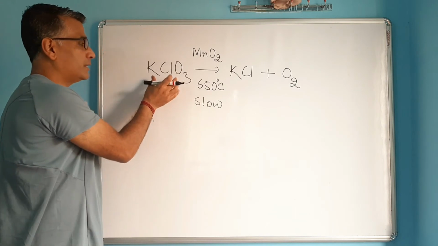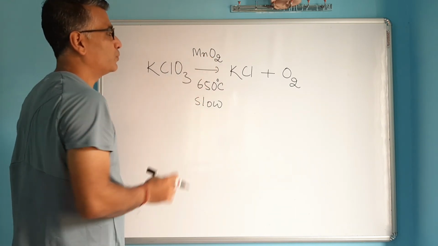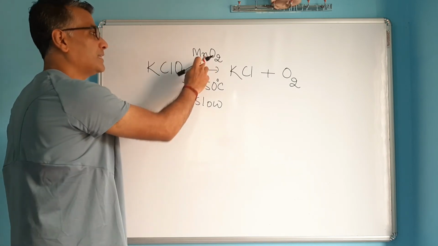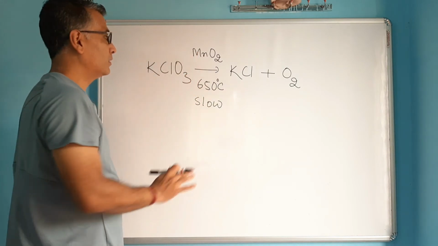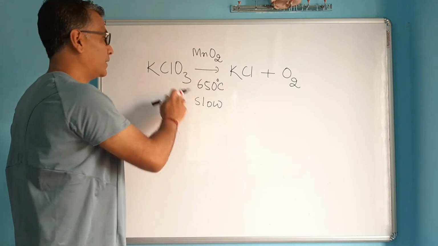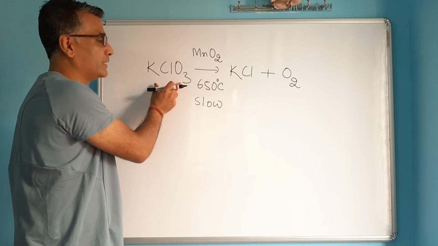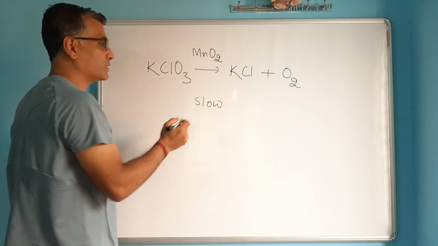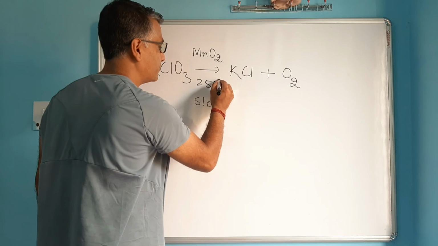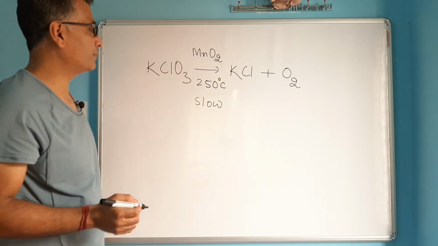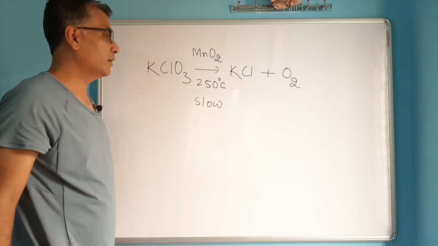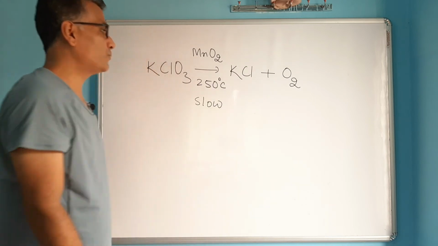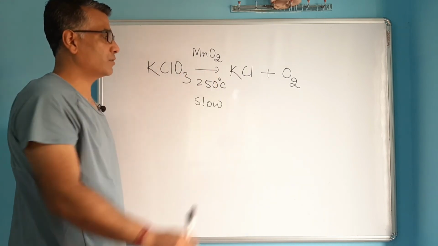What they do is take a lot of potassium chlorate and mix in a small proportion of manganese dioxide. This manganese dioxide itself will not break, it will not take part in the reaction. Nothing will happen to manganese dioxide on heating, but it makes the breaking of potassium chlorate easy. It makes it easy by lowering the required temperature from 650 to only 250 degrees Celsius. Now instead of breaking at 650 degrees Celsius, potassium chlorate will break quite easily at 250 degrees Celsius, forming potassium chloride and oxygen. So that way, by the use of manganese dioxide, the reaction becomes easy.